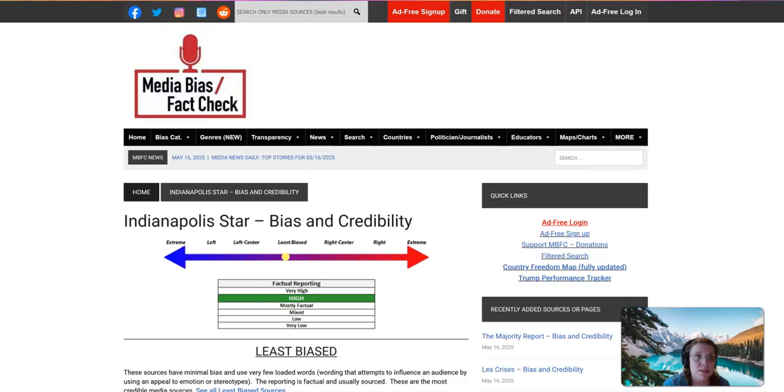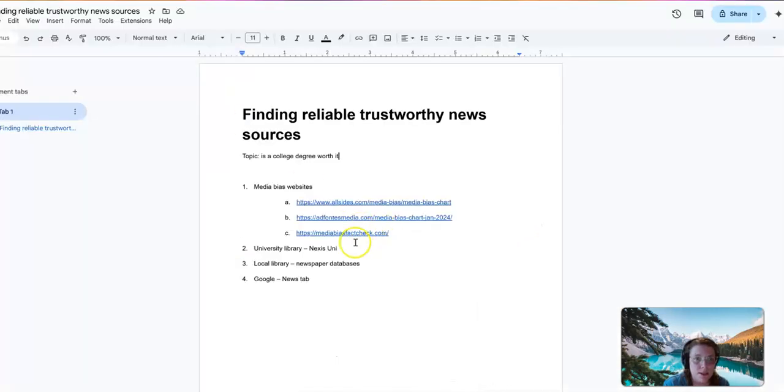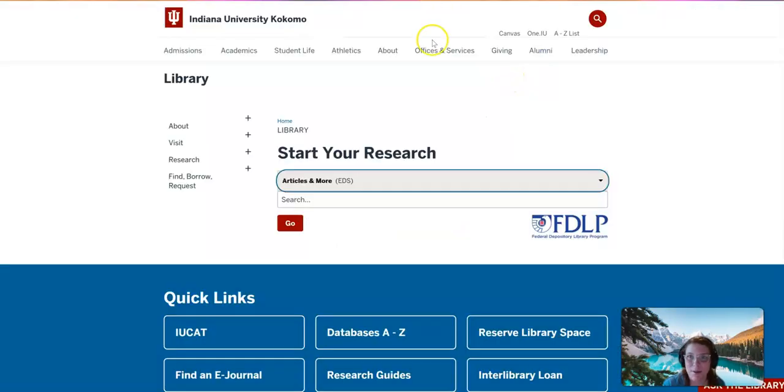So let me see what's up next on our agenda. The next thing I wanted to show you is how you can find reliable, trustworthy news sources. Our first instinct these days is just to go to whatever search engine is available to you or that you commonly use. If you are a college student, you should have access to a database.